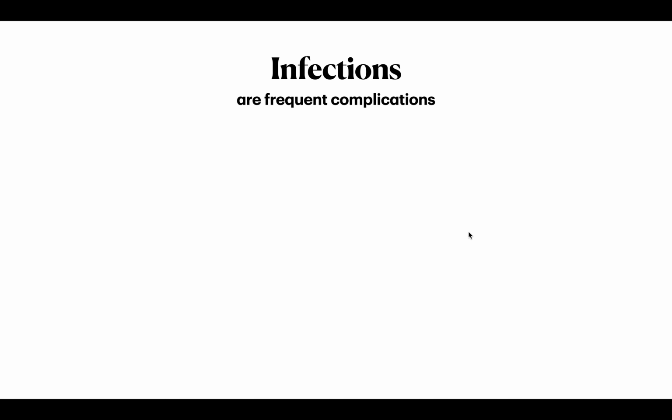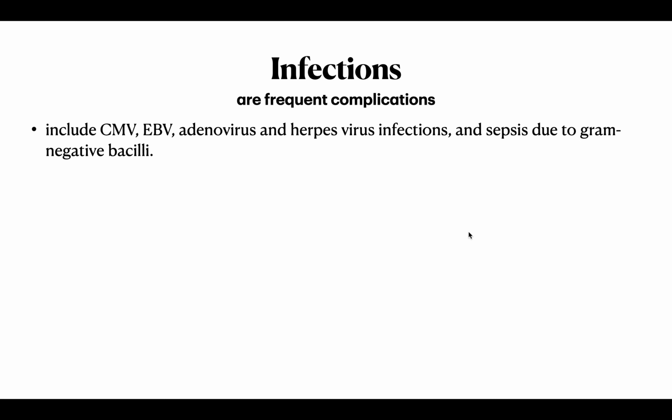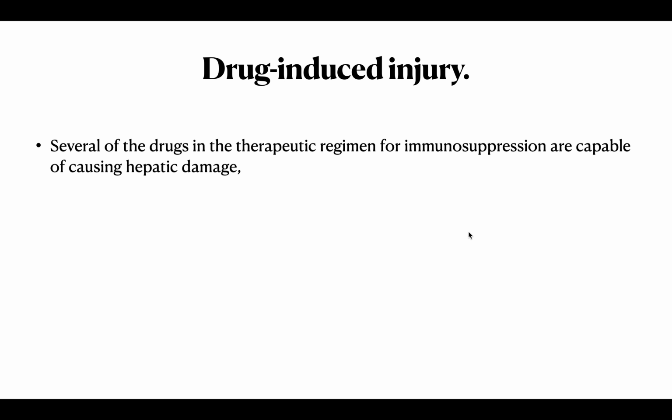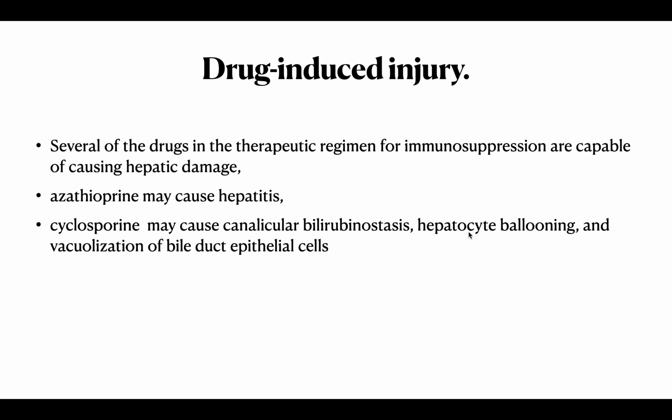The next complication is infection. It is a frequent complication, including CMV, EBV, adenovirus, herpes virus, and sepsis due to gram-negative bacilli. The next is drug-induced injury. Several of the drugs used in immunosuppression can cause hepatic damage. Azathioprine may cause hepatitis. Cyclosporin may cause canalicular bilirubinostasis, hepatocyte ballooning, and vacuolization of the bile duct epithelial cells.